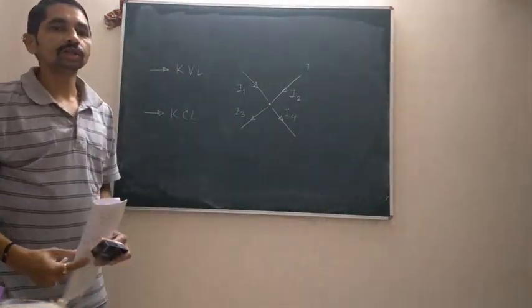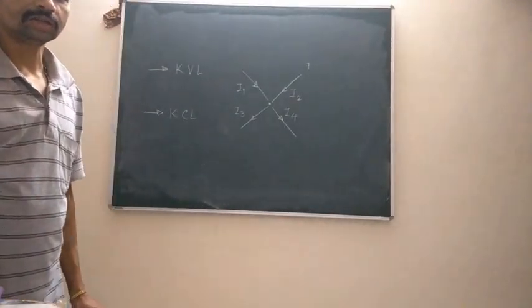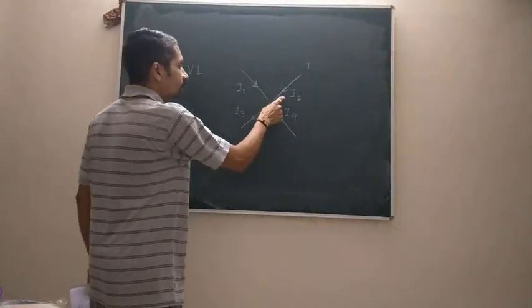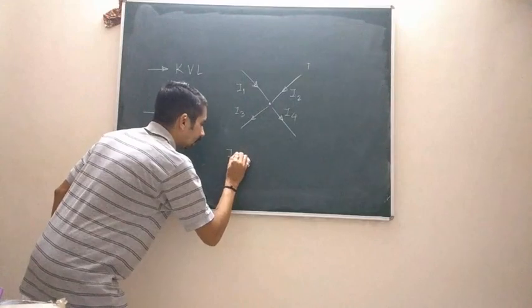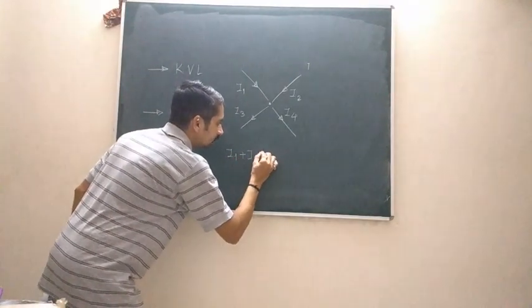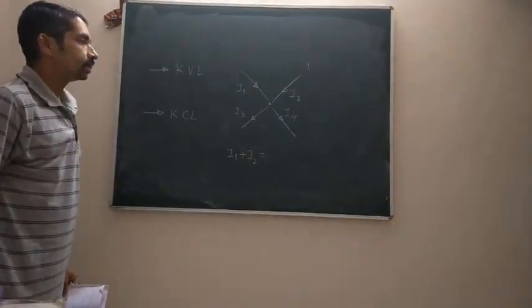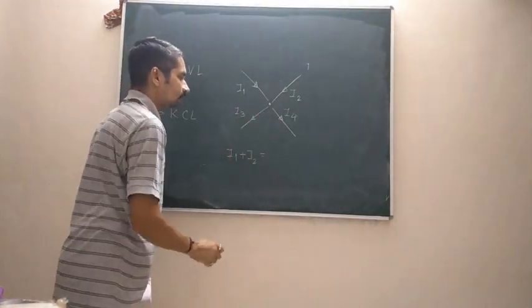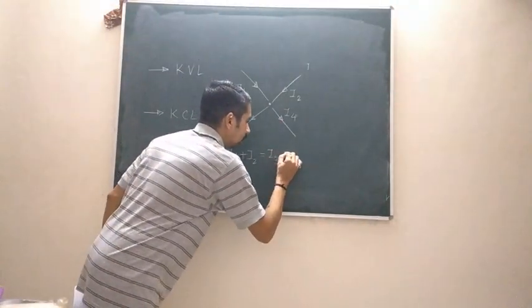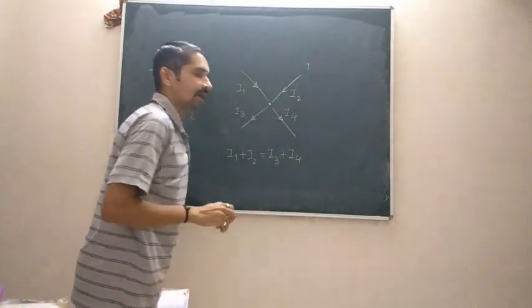According to KCL, at a junction the summation of incoming currents, I1 plus I2, is equal to the summation of the outgoing currents, I3 plus I4.